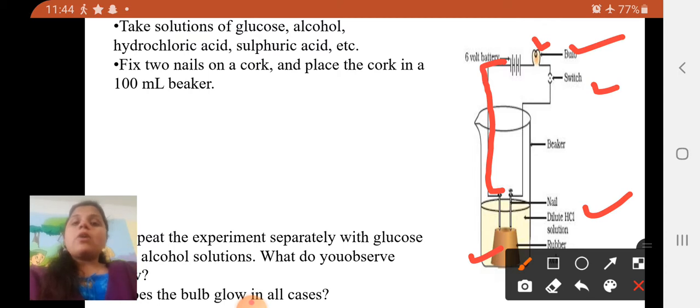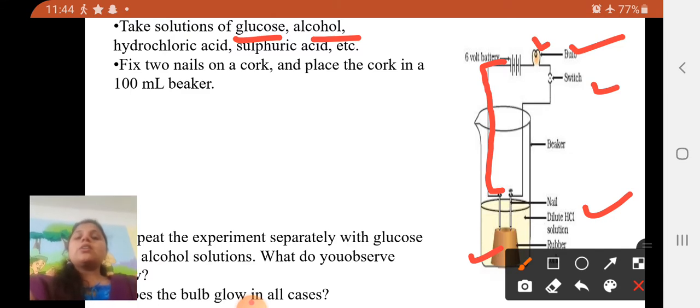But if it does not glow, then our acid is not a good conductor of electricity. The same experiment you have to do with other solutions like glucose and alcohol. If they are good conductors of electricity, then the bulb will also glow. But let's see what happens at the end.